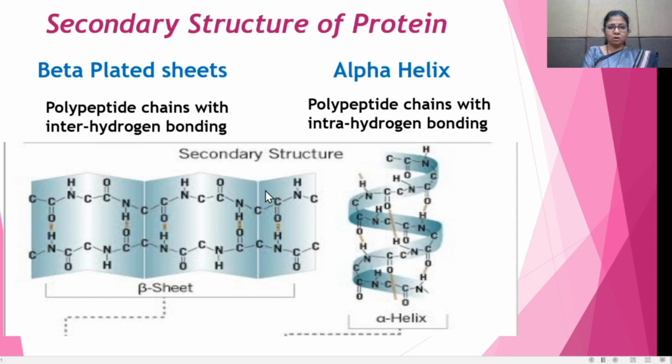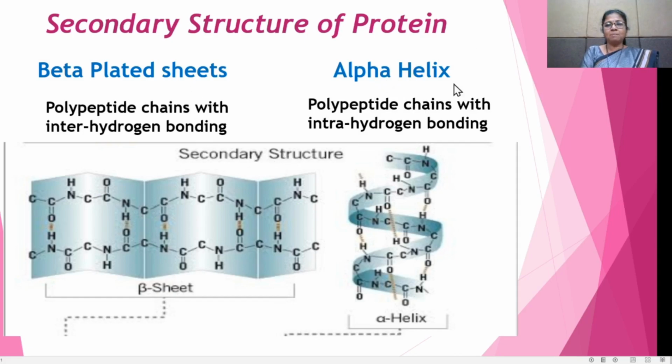This is one polypeptide chain, and this is the second polypeptide chain, and they are linked together by hydrogen bonding. That means the C double bond O, this oxygen atom, is bonded with this NH. There is formation of hydrogen bonding, and this is the inter hydrogen bonding which is present in the beta pleated sheet-like structure.